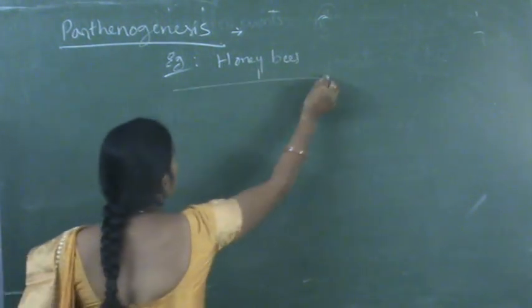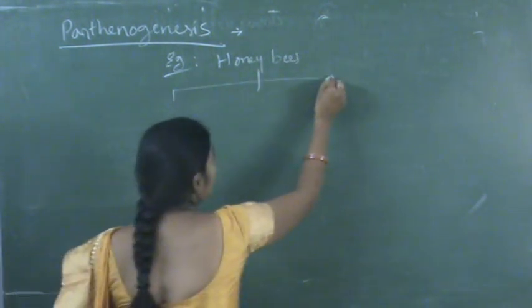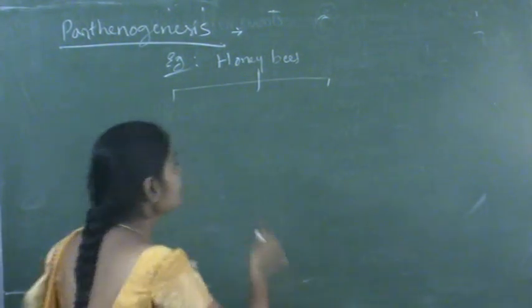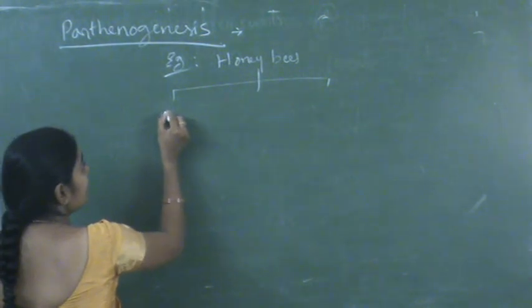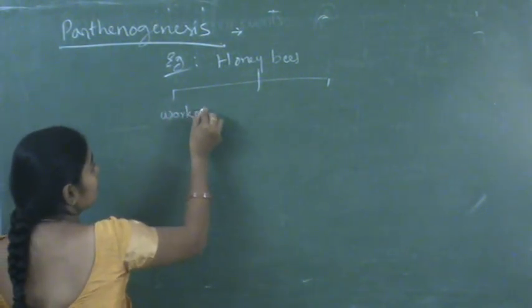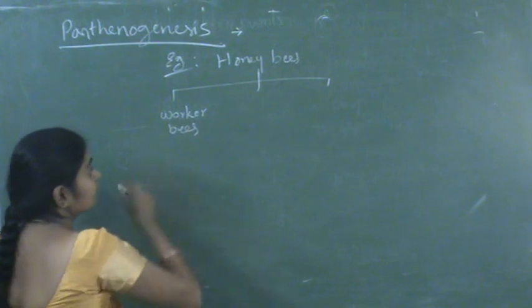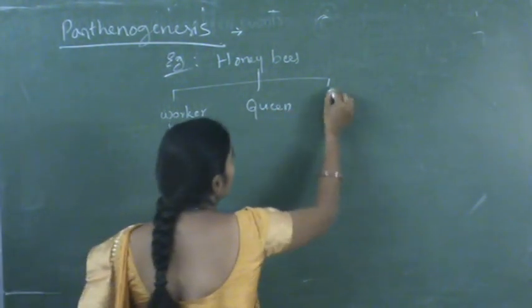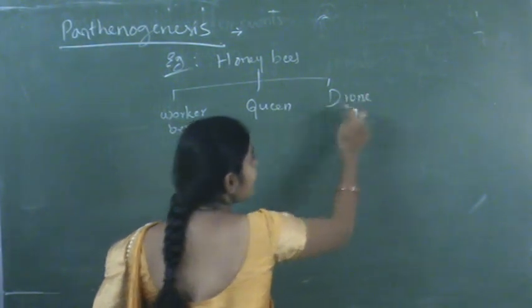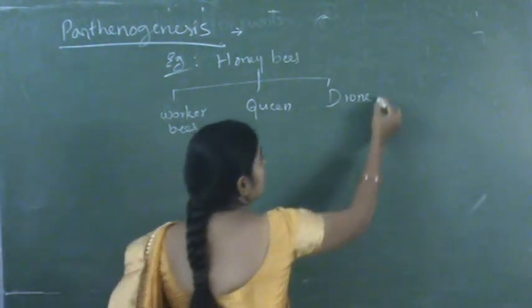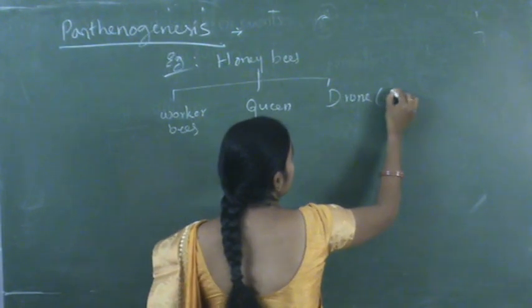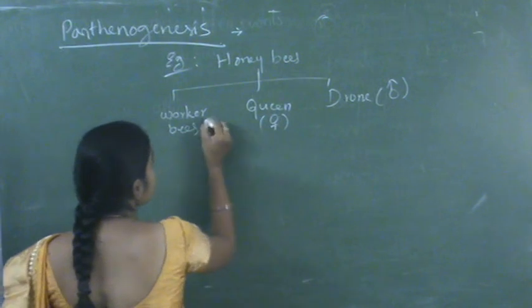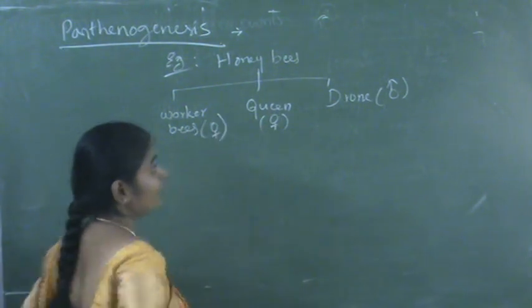In honeybees, we know that there are three types of bees: worker bees, queen, and drone. This drone is a male honeybee, and these are the females. And these worker bees are also females.